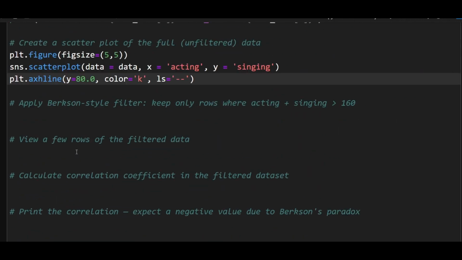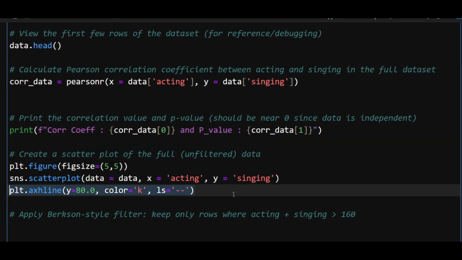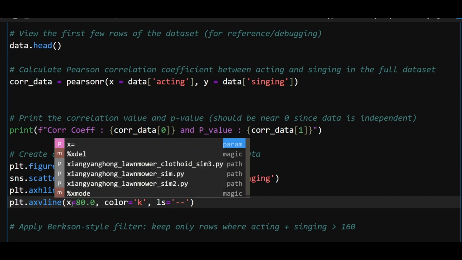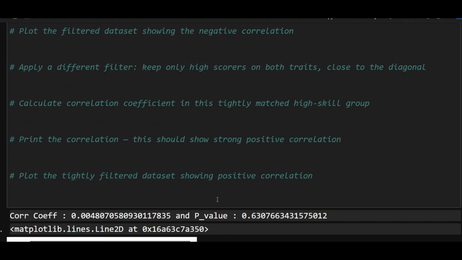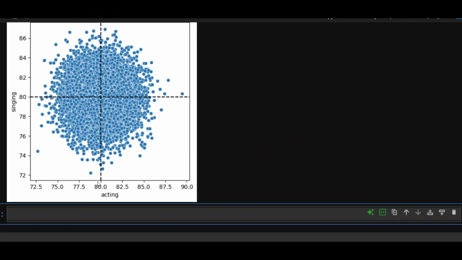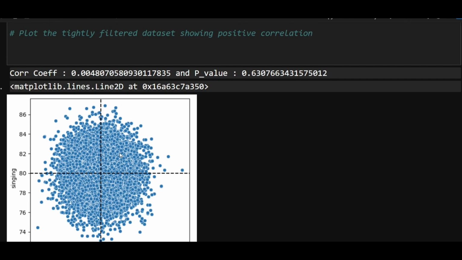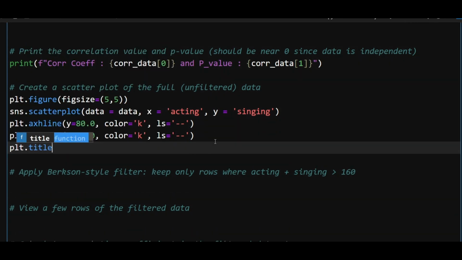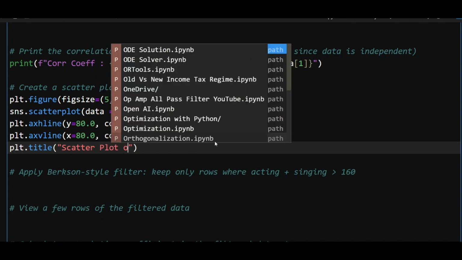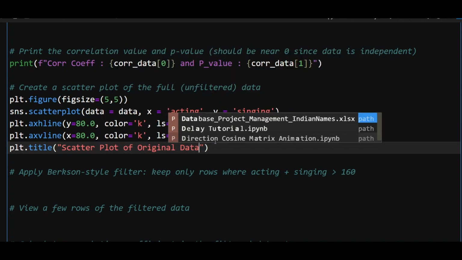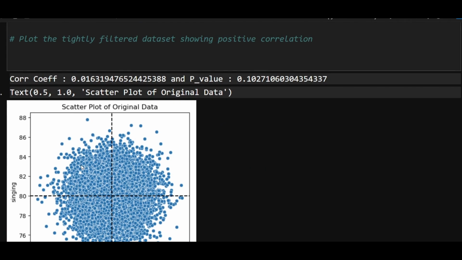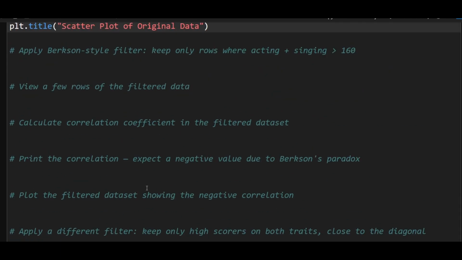mean of singing scores. And I will also plot the vertical line, and this time instead of horizontal it will be vertical, and instead of y it will be x, and rest everything remains the same. So you can see here now this is the mean of acting and this is the mean of singing, and these black dashed lines are tracking that. And let me also give it a title: scatter plot of original data. Okay, so here we are, scatter plot of original data, and no pattern emerges from this data, and hence the correlation coefficient is 0, which was expected.